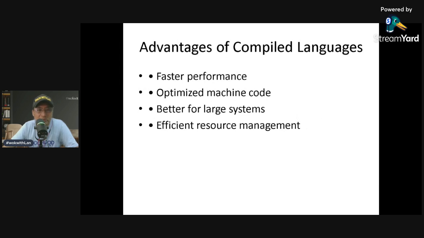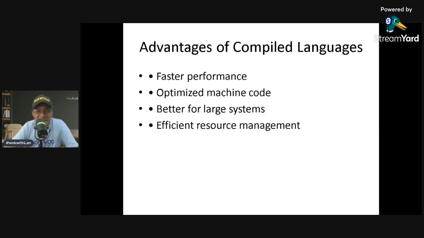All right. So advantages. What are the advantages? Compiled languages are powerful for large systems. Faster execution also. Machine code is already optimized. High performance because they are used in systems like operating systems, game engines, databases. These are large systems. No?